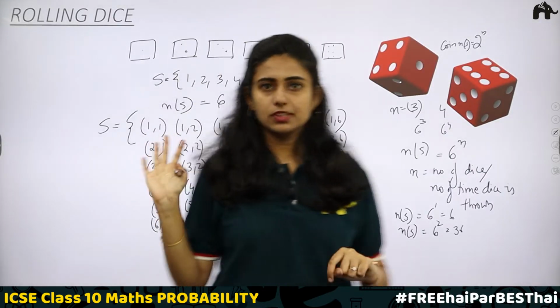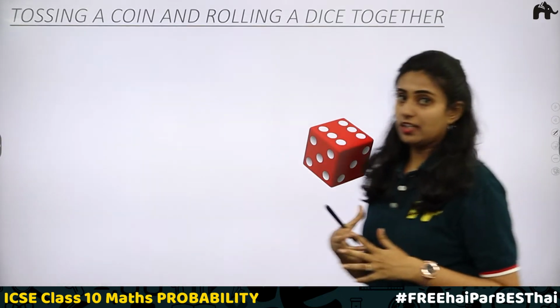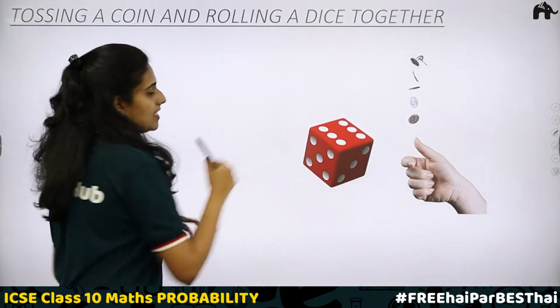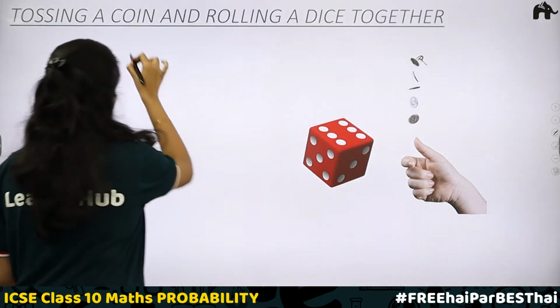Clear? Next case is tossing a coin and rolling a dice together. Together you are taking a coin and a dice. So now here what is the sample space? Let us find.